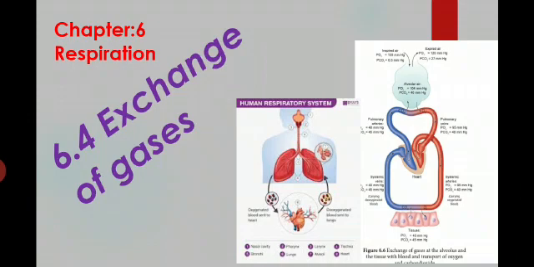Now we can discuss the exchange of gases in the alveoli and the blood, and blood to the tissues of the cells. This way of the air flowing is what we call exchange of gases.